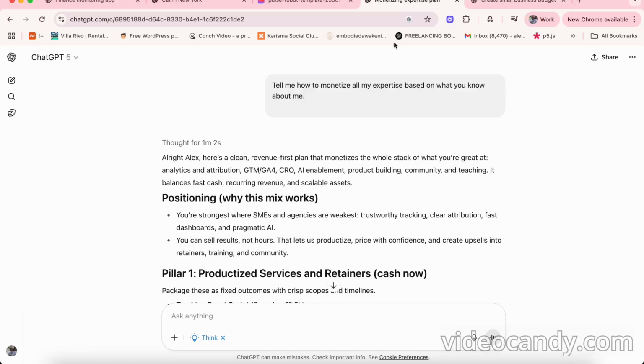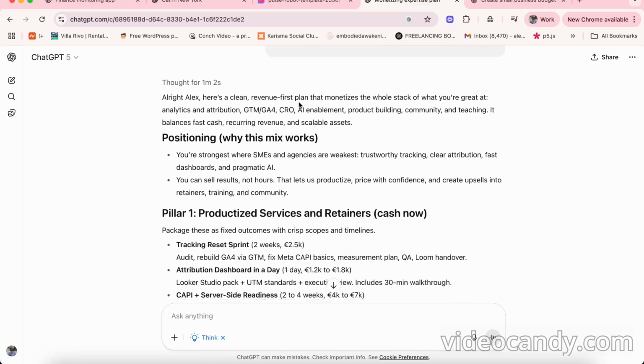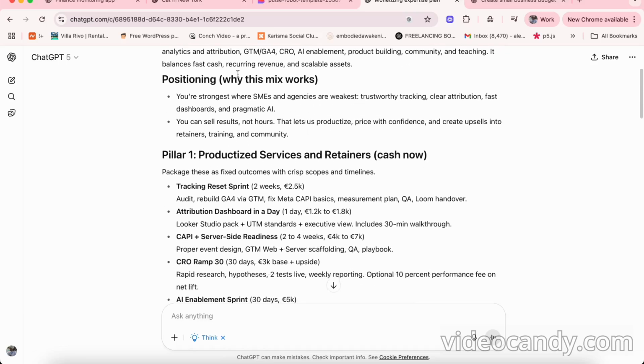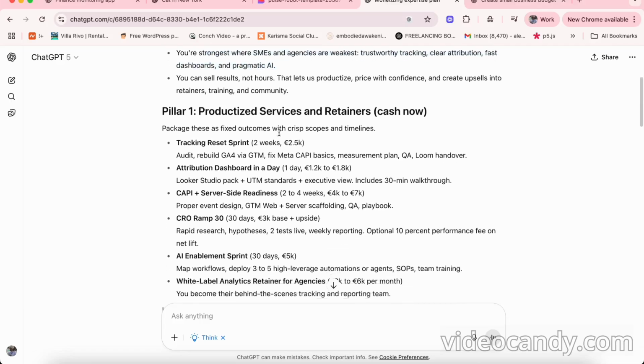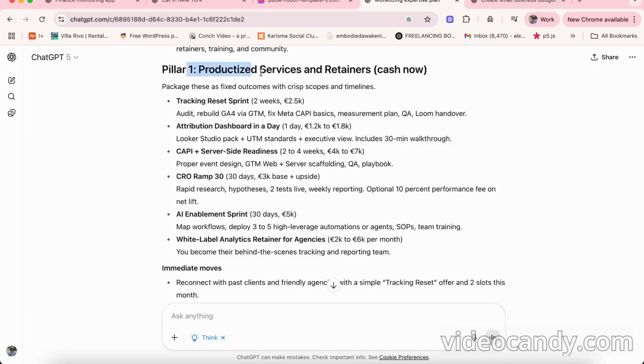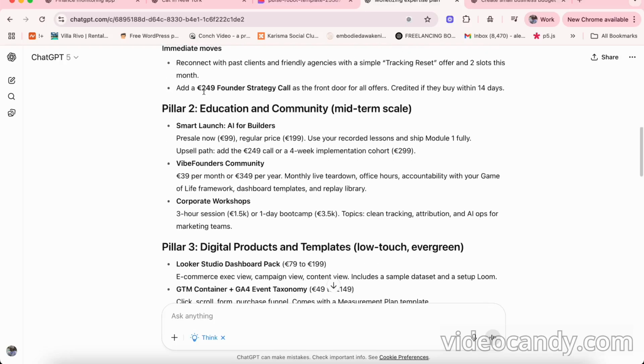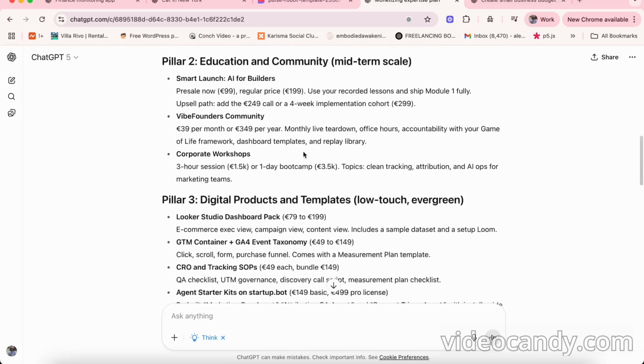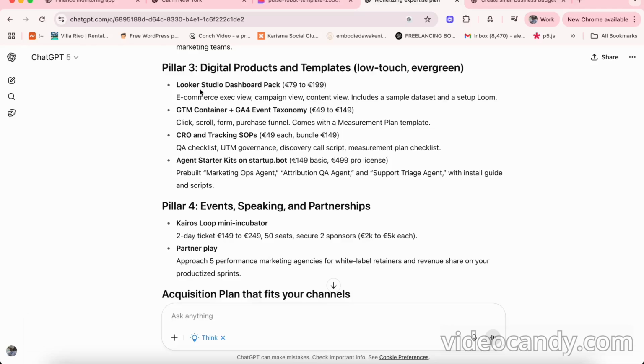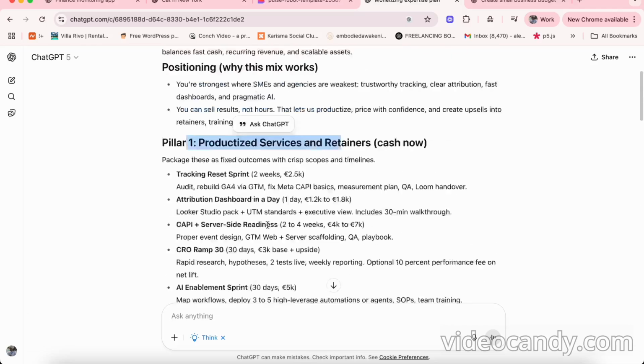We were looking at the monetizing my expertise plan using the thinking mode. And this one is really interesting because it says, hey, here's a clean revenue first plan that monetizes the whole stack, the great hat. And it gives me like really interesting stuff about the positioning, see? The pillars, productized services and retainers. I'm not gonna go into the details of that. Second pillar, education and community, digital products and templates, and it goes really into the details.